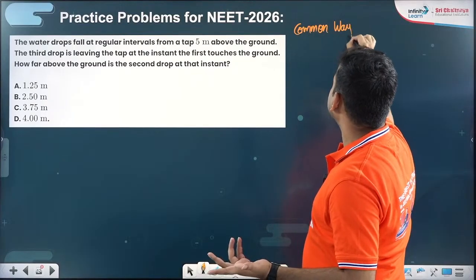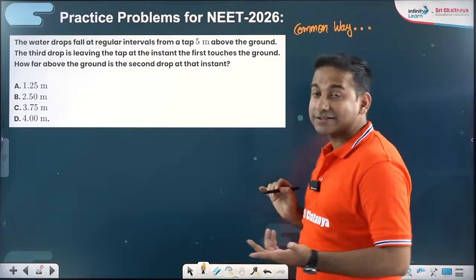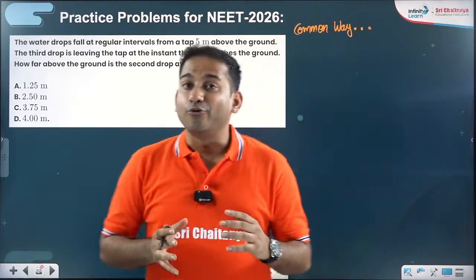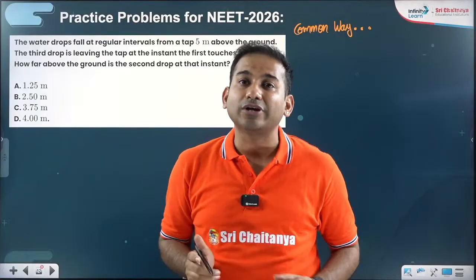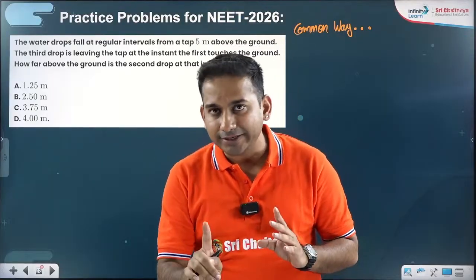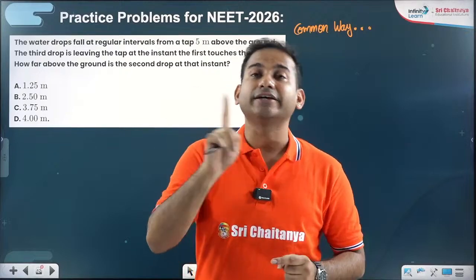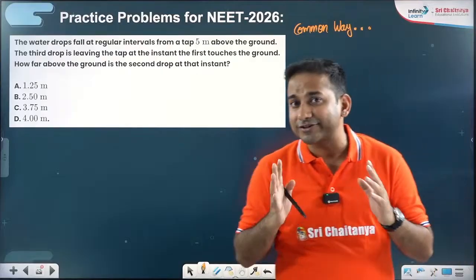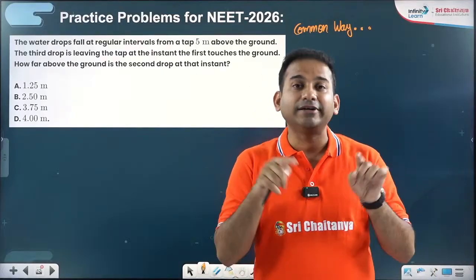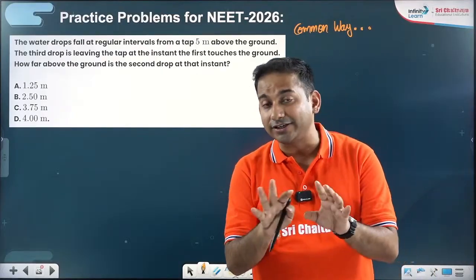Why is it necessary to understand the common way also? Because sometimes any of the initial conditions of Galileo's formula is violated, meaning either it is not starting from rest, or acceleration throughout is not constant, or the time intervals you are talking about are not equal.